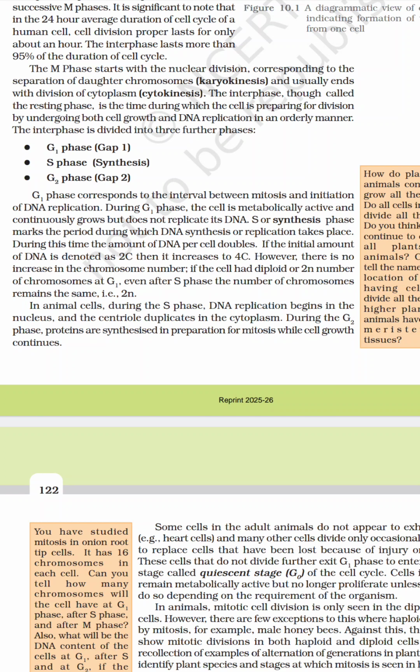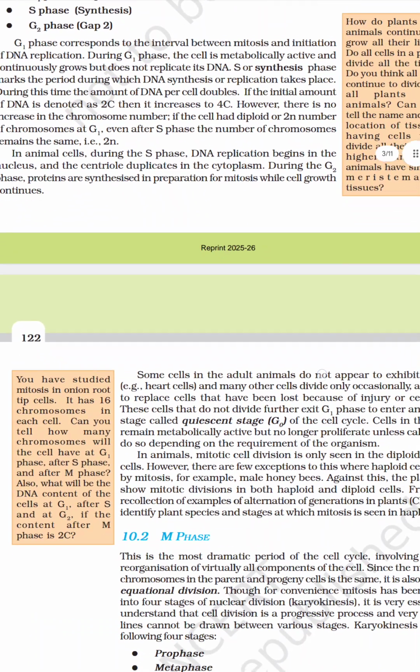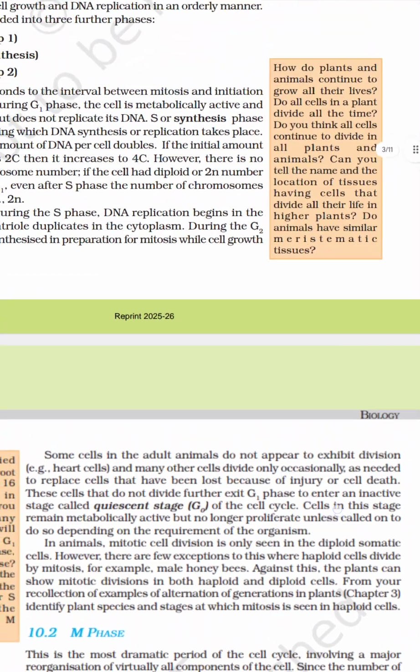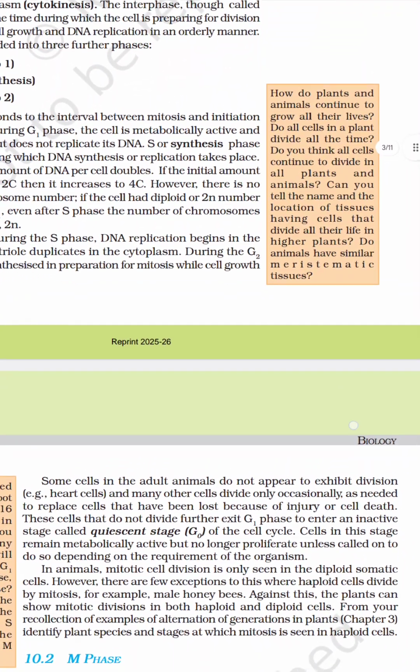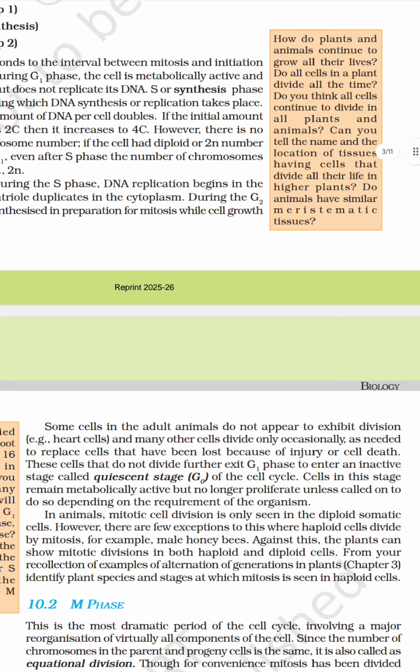During the G2 phase, proteins are synthesized in preparation for mitosis while cell growth continues.